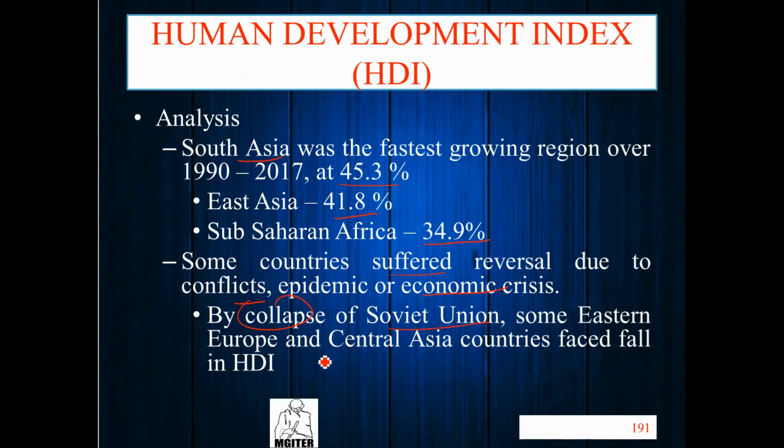So HDI fell. Soviet Union collapse means the Soviet Union was divided into Ukraine and Russia, different parts. Different countries emerged. So the Soviet Union was cut into parts, so it's called collapse. By the collapse, Russia's HDI fell.